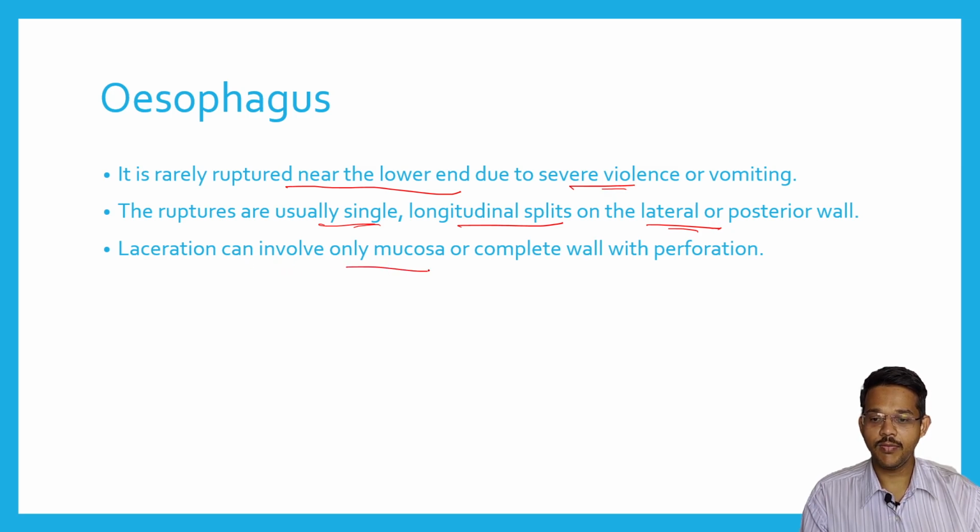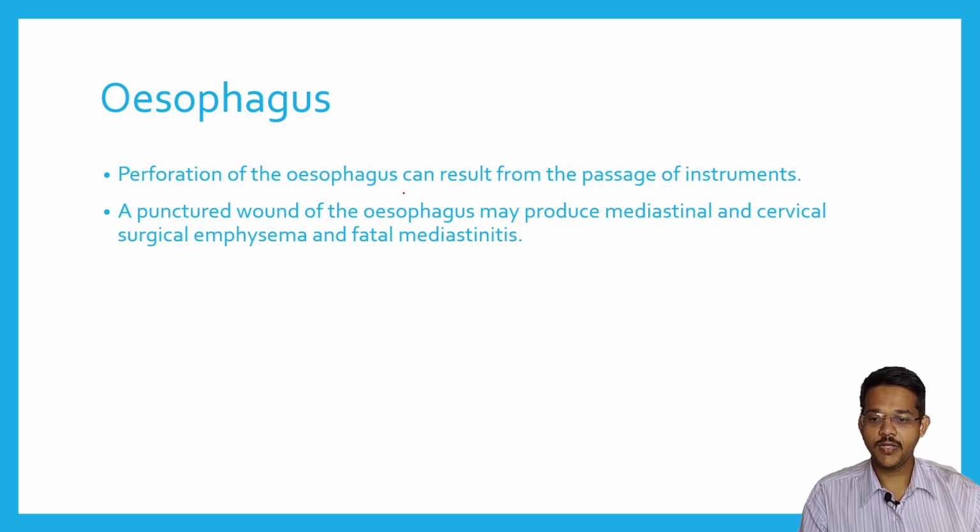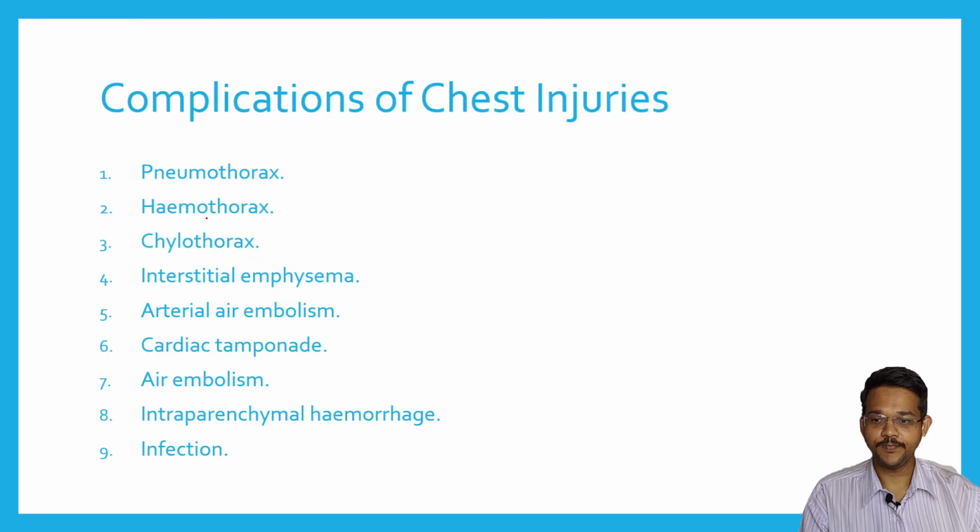Laceration can also involve only the mucosa, or the complete wall can be perforated. Perforation of the esophagus can result from passage of instruments also; iatrogenic cause may be there. A punctured wound of the esophagus may produce mediastinal and cervical surgical emphysema and fatal mediastinitis. So any puncture in the esophagus may lead to esophageal contents spreading inside the mediastinum, leading to emphysema and mediastinitis, due to which the person may die.